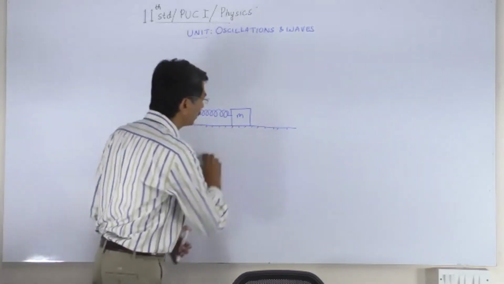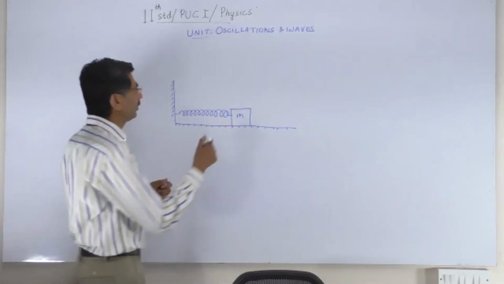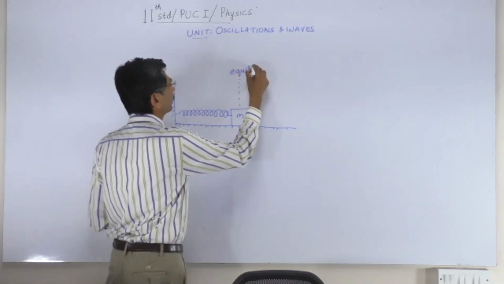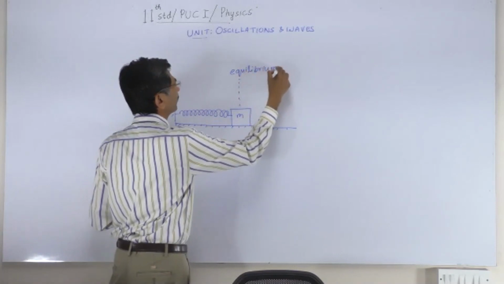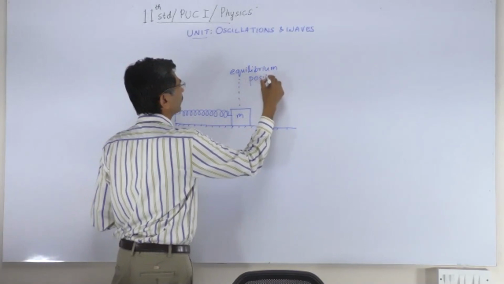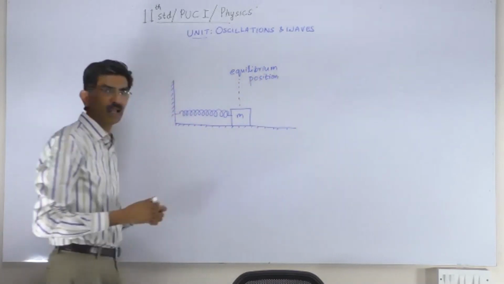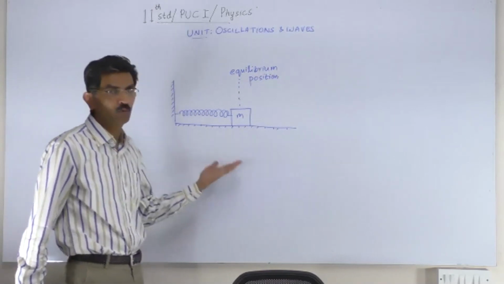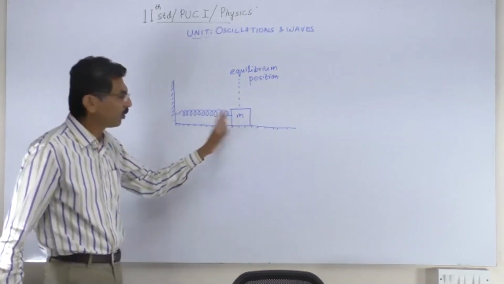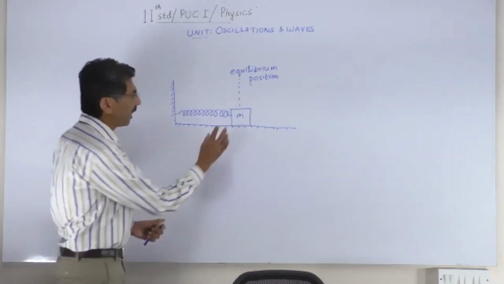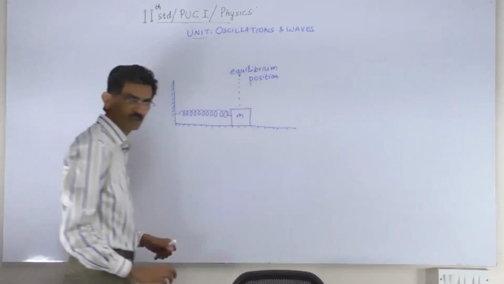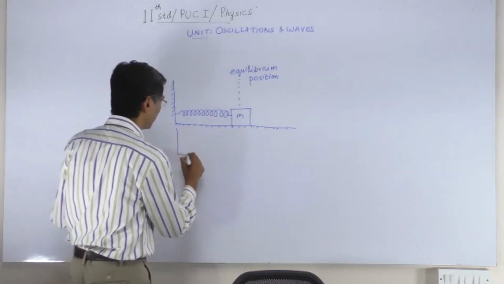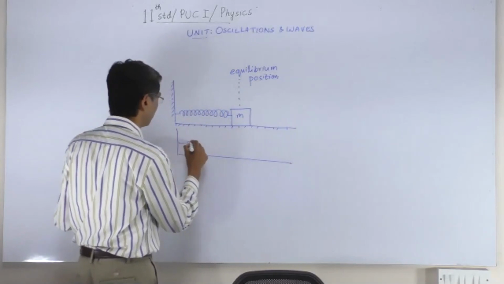This position of rest may be called the equilibrium position. This is the natural at rest position of the body. No force is acting on this body, so the body is not moving. But if I were to pull the mass in that direction and let it go, let us see what happens. If I were to stretch the spring,